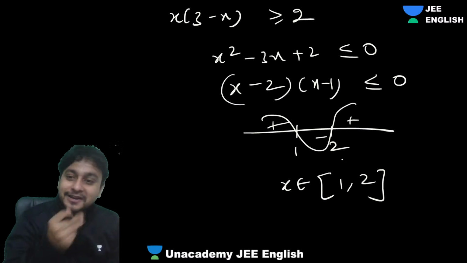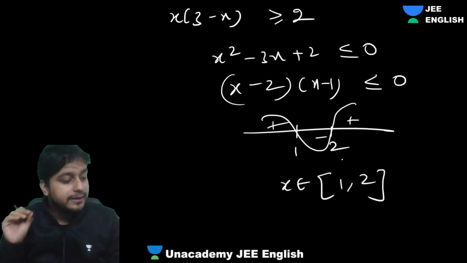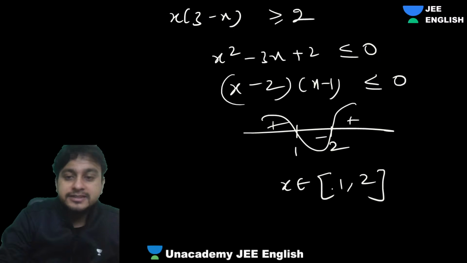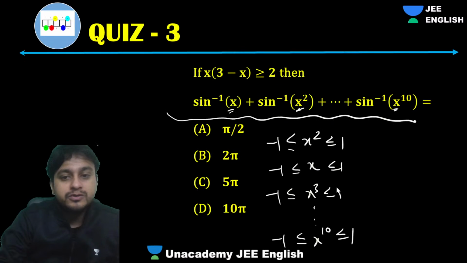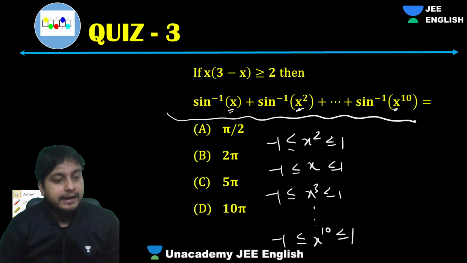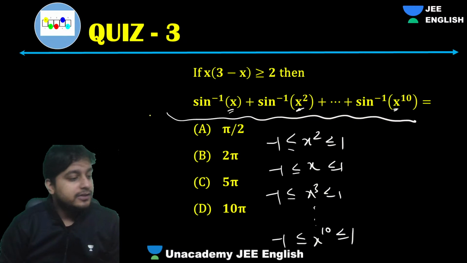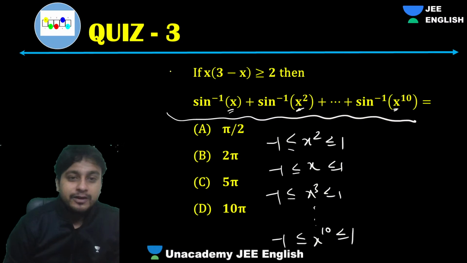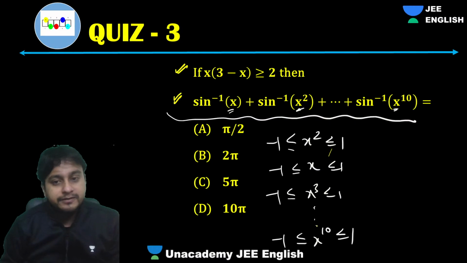Okay. So guys, see here. You only tell me. They are saying x belongs to 1 to 2. This guy is saying x belongs to 1 to 2. This guy is saying x square can be there, and it cannot be more than 1, right? That means it won't be defined. So what is the agreement between this guy and this guy? This is saying x should be between 1 and minus 1.